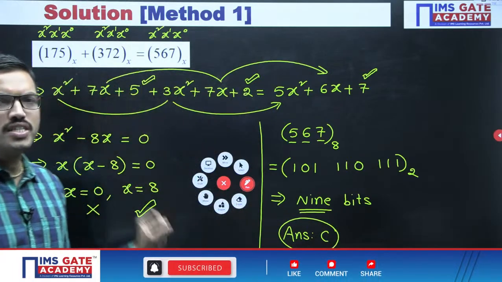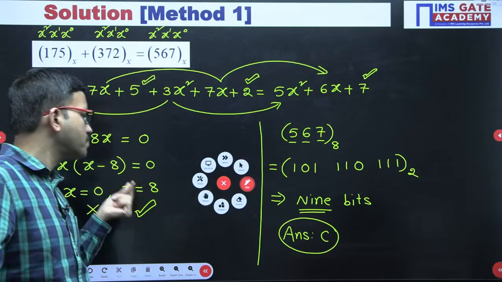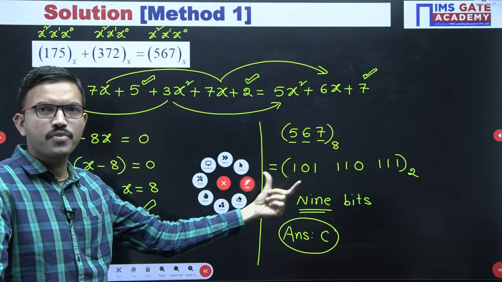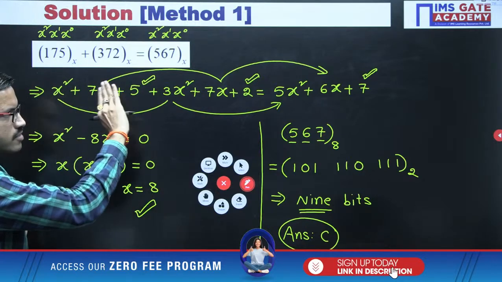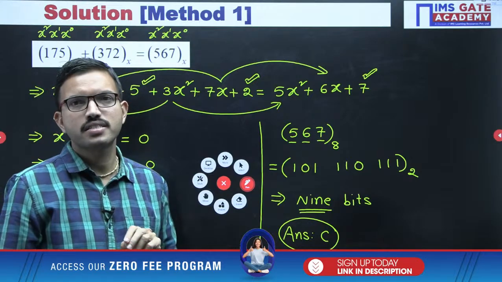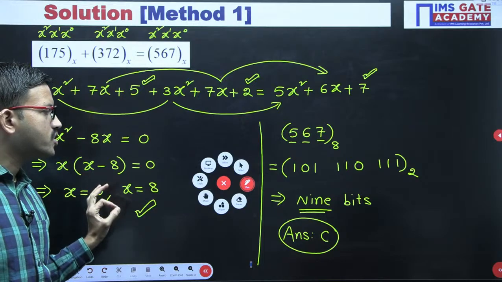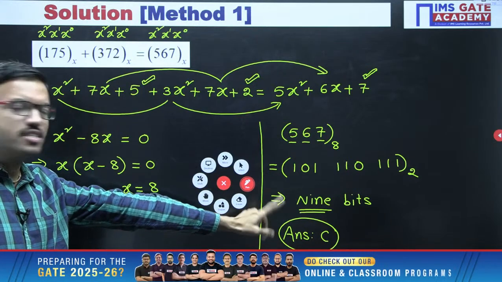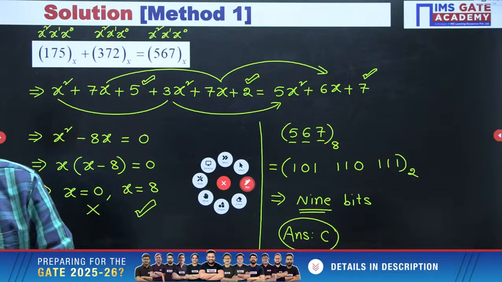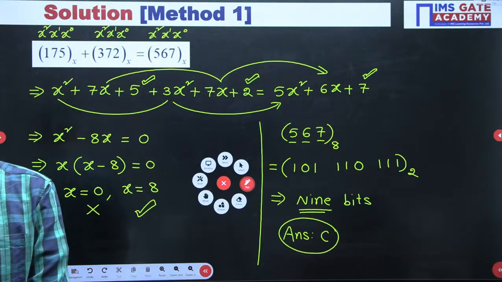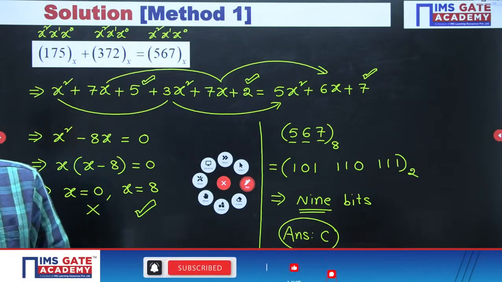Whoever marked option B as the correct one for this question earlier, just cross check whether you gave that answer based on the base or based on this logic. If you gave it based on the base, it's okay for the time being. But actually in this question they are not asking for the base, rather they are asking for the corresponding bits. So all of you cross check once. Whoever made this silly mistake earlier, the actual answer is C, but instead of C, whoever got B, cross check. If you still have any doubt, you can mention it in the chat. If it's clear, mention clear in the chat so that I will proceed further.